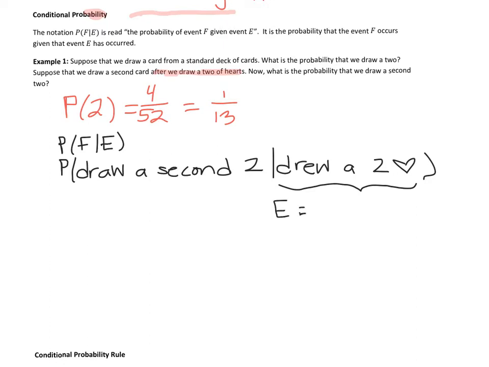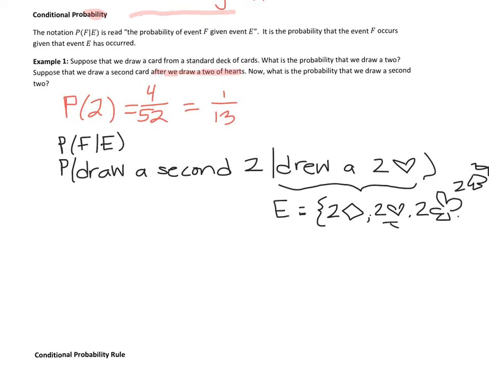This was on the very first draw, these were our outcomes in event E, all of our 2s. And then we'll do the 2 of spades at the very end. And then we drew a 2 of hearts.